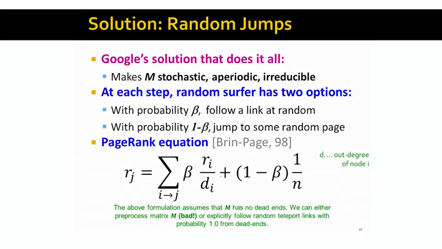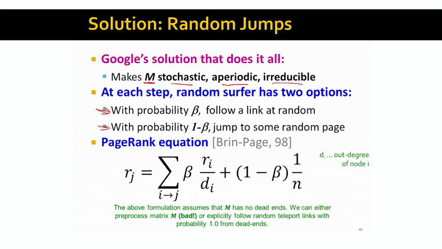So Google's solution to PageRank and to the random surfer interpretation of PageRank was to introduce random jumps. The idea is that we want to take matrix M and make it stochastic, aperiodic, and irreducible. All this is achieved by slightly modifying our random walking process, where at each step a random surfer has 2 options. With probability beta, the random surfer follows a random outlink, and with probability 1 minus beta, the random surfer jumps to some other page at random.